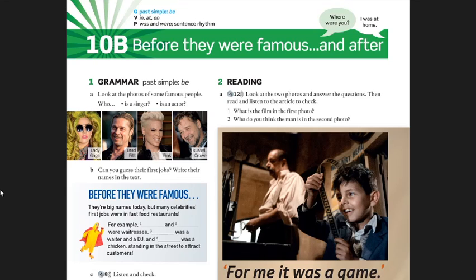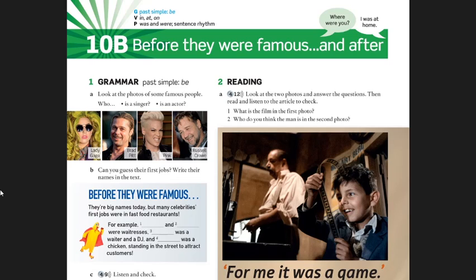Today we are going to work with Unit 10B, before they were famous and after, okay? The content for this unit is past simple. We're going to work with the two forms of the past simple of the verb to be, that is to say was and were, and we are going to work with some prepositions too, okay?